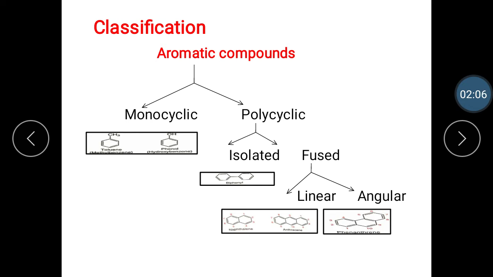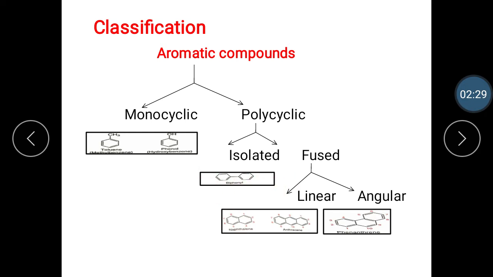The polycyclic aromatic compounds contain two or more rings, and they are divided into isolated and fused. In isolated aromatic compounds, the aromatic rings are joined by a carbon-carbon single bond, and no carbon-carbon bond is common in this structure. The example for isolated compound is biphenyl.